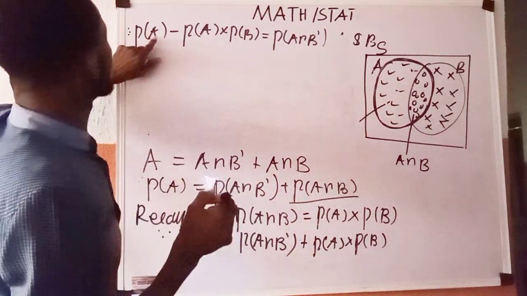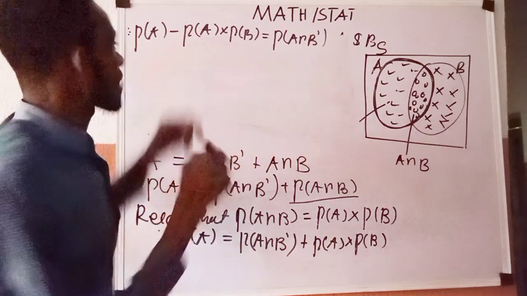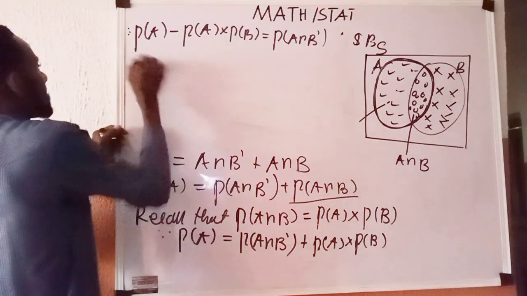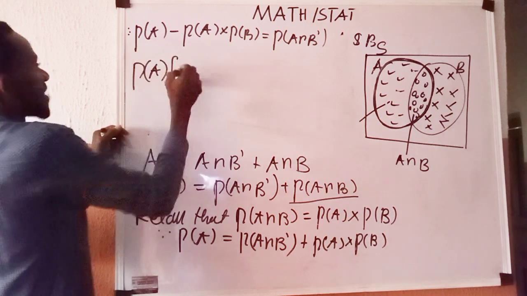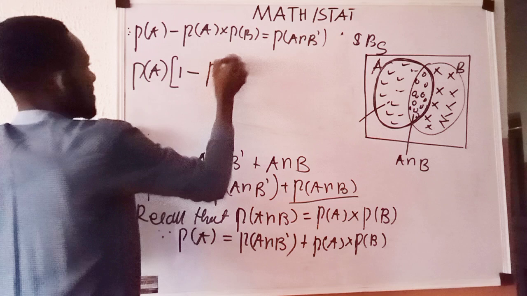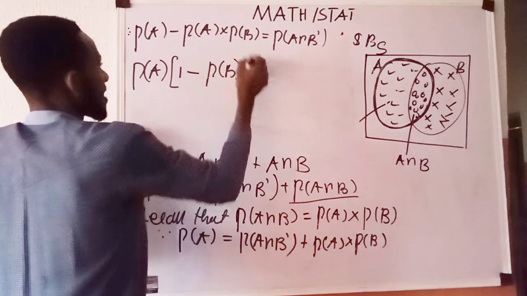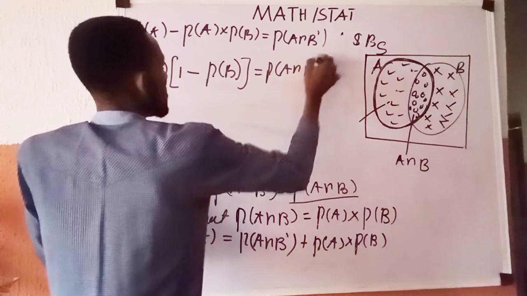If you watch, there is P of A here, there is P of A here. It can be factored out. And when I factor it out, what I have is P of A, open a bracket. What will be left here is 1 minus, look at the minus, P of B, close the bracket this way. This is given as P of A intersection B complement.